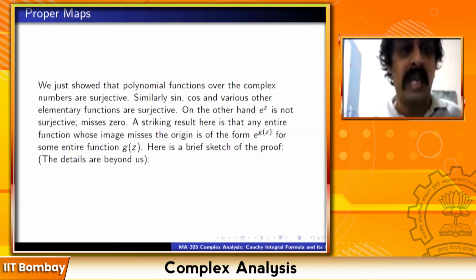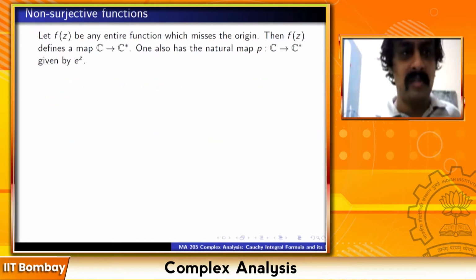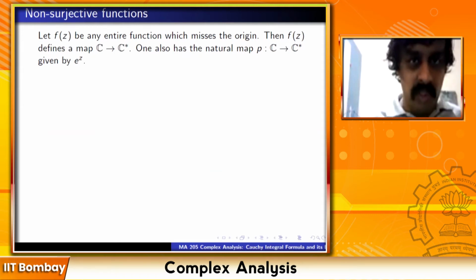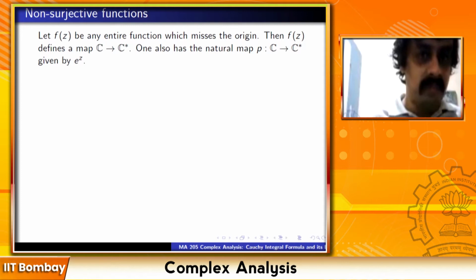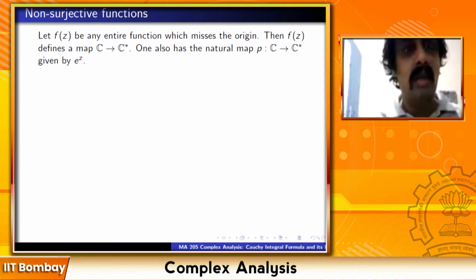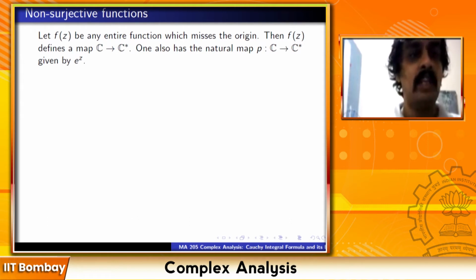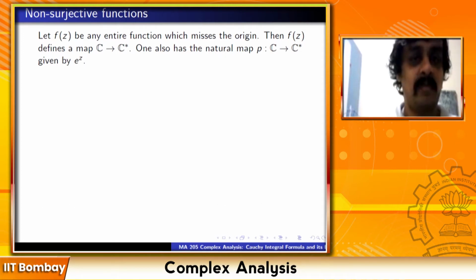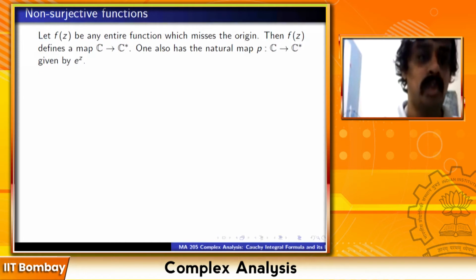g(z) is just entire. So here is a sketch of the proof. The details are beyond us. Let f(z) be any entire function which misses the origin. If it misses the origin, then it defines a map from C to C star. The image goes inside C star. Now there's another map from C to C star, namely the exponential function. One has this natural map P from C to C star given by the exponential function.